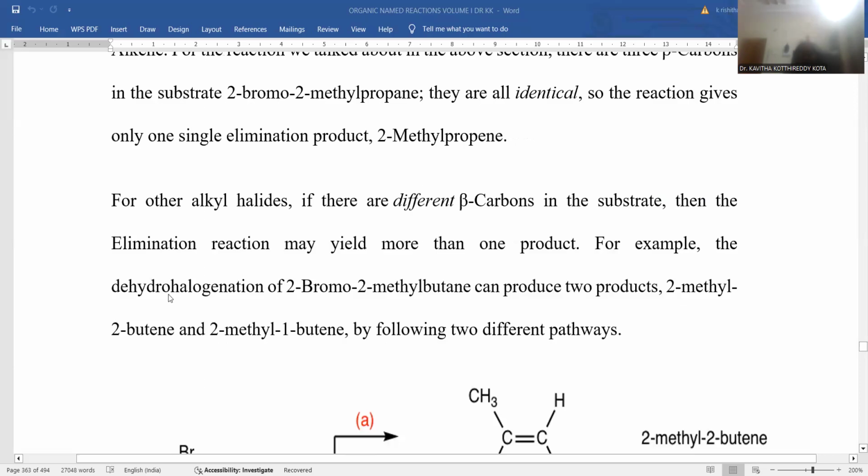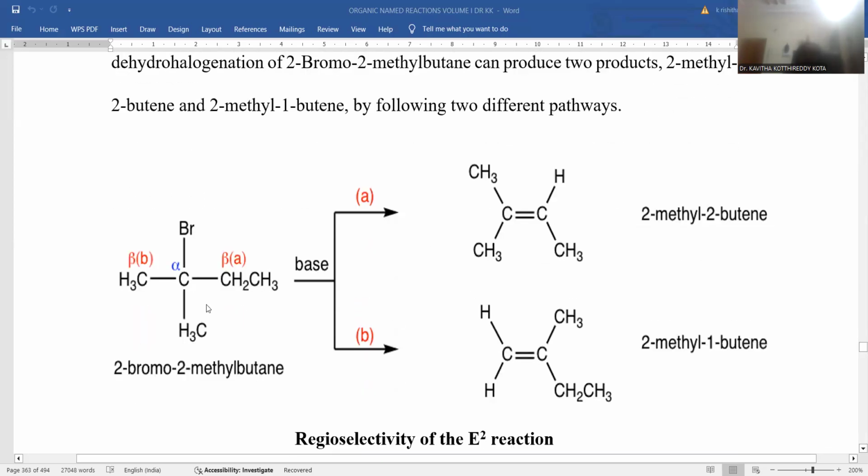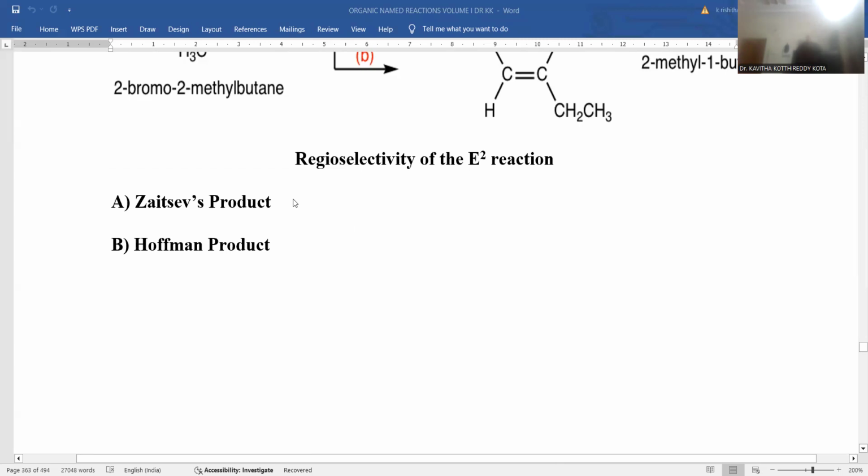For example, take the dehydrohalogenation of 2-bromo-2-methylbutane. You notice two different pathways of elimination taking place. Right-hand side elimination is the A path, left-hand side elimination is the B path, and the products are originated this way. There is a probability of a mixture of two products governed by the Zaitsev and Hofmann rules. Both products are possible. A path follows Zaitsev, B path follows the Hofmann product.